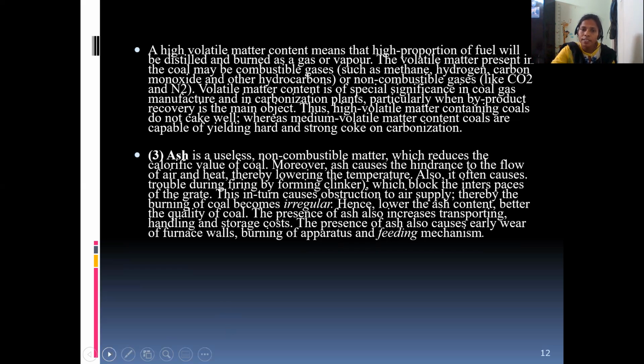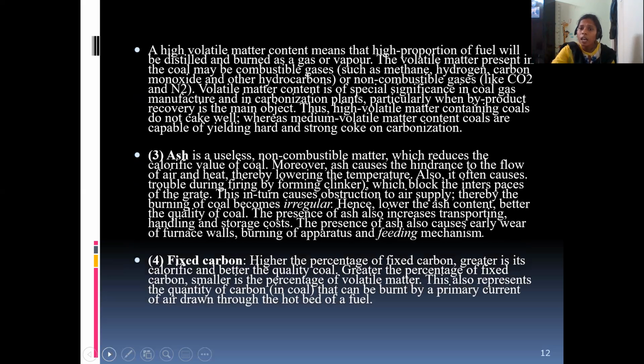And the last one, fixed carbon. The fixed carbon should be high because for a good fuel, the carbon content should be high. If the carbon is more, the calorific value will be more. So for the best quality of coal sample, the moisture content, volatile matter, and ash content should be less, and the fixed carbon content must be more. That is about the proximate analysis of coal.